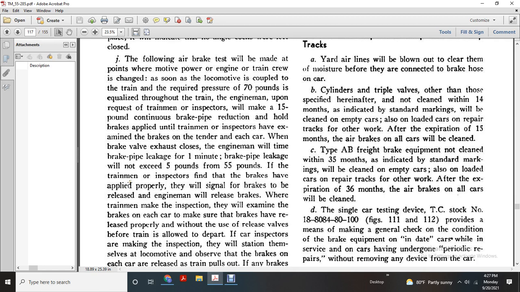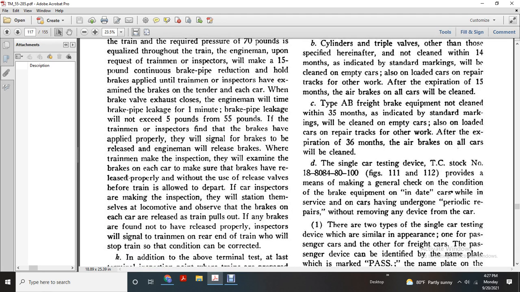If the train man inspector finds that the brakes have applied, with a signal the engine man will release the brakes. The trainman inspector will examine the brakes of each car to make sure that the brakes have released properly without the use of the release valve, before the train is applied with the part of the car inspectors making inspection.